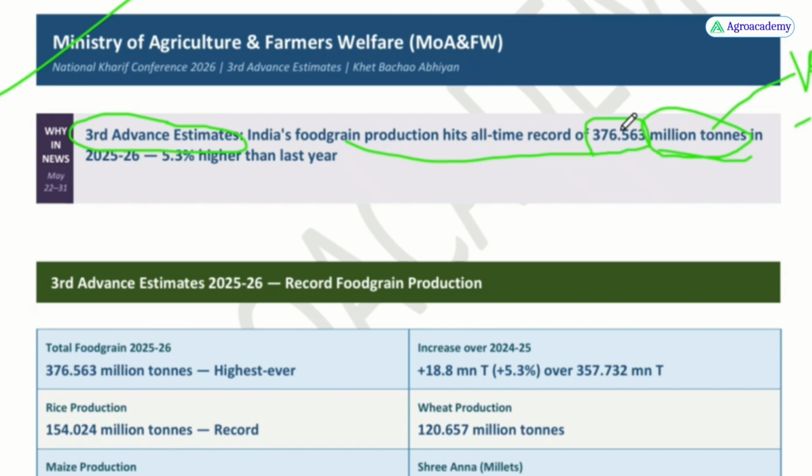And this figure is very important, and this is also important, 5.3%, because it is 5.3% higher than the last year. So the question may come also that how much it was last year. This is very unlikely, but still I am saying this so that you need to be able to calculate this 5.3% from this figure.